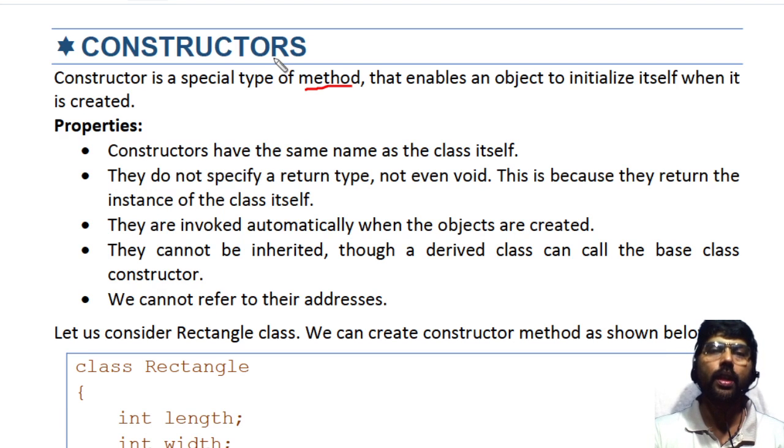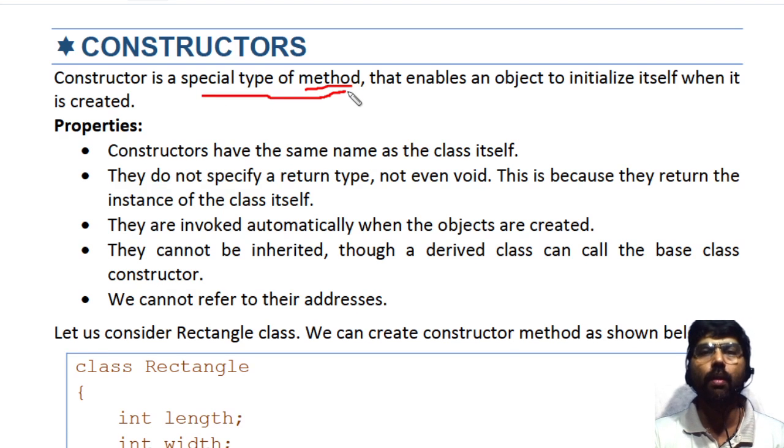What is the meaning of the constructor? These are a special type of methods used in Java. And what is the job of this constructor? Its job is to initialize itself. Initialize itself means the object contains instance variables, and these constructors are used to initialize or give values to the instance variables when you create an object. So that is the job of a constructor.